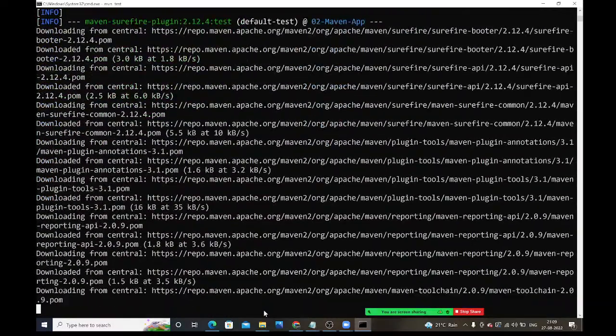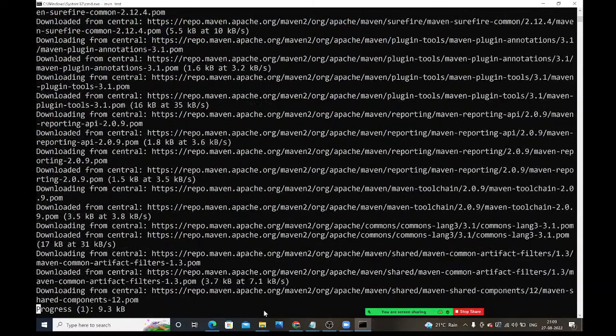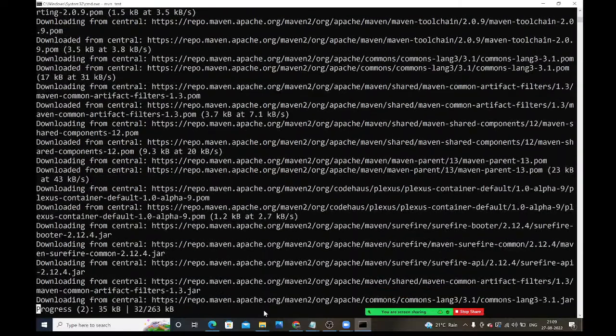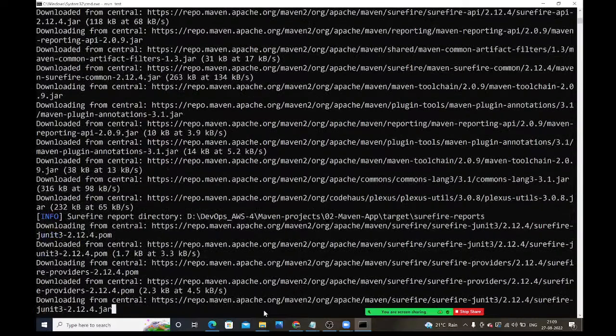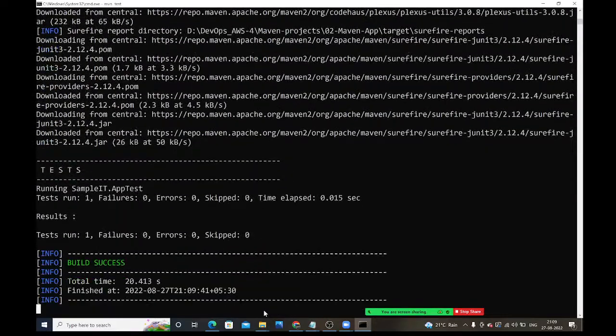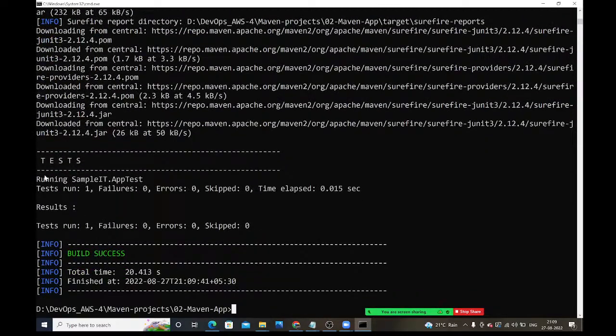It is checking. It is running all the test classes, whatever we have. It is downloading some dependencies. See guys, here you can see the tests. Running SampleTest, AppTest. Inside this SampleTest, AppTest is available, and that AppTest is executed. Total how many tests were run? Only one. Are there any failures? No failures. Zero failures, zero errors.